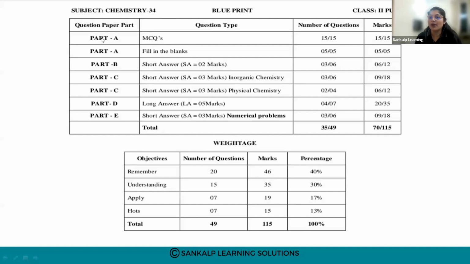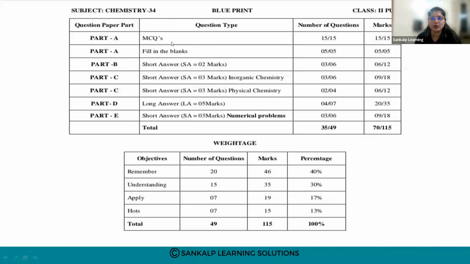You'll be having part A to part E. Part A consists of MCQs. The exam pattern has been changed. Till last year, there were no MCQs and fill in the blanks, only 1 mark questions, then 2 marks, 3 marks, followed by 5 marks.